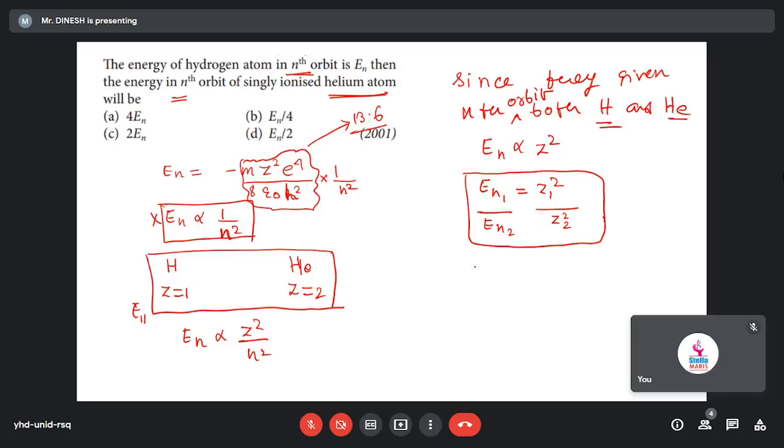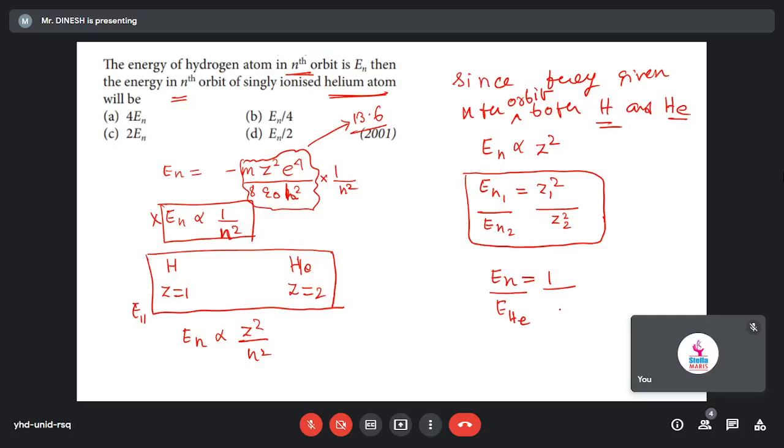Energy for hydrogen atom, okay? That is En. What will be the Z1 square? Z1 square is the atomic number for hydrogen atom, 1. En2 is the energy for helium atom, okay? So I'm writing here EHe, the energy for helium atom.